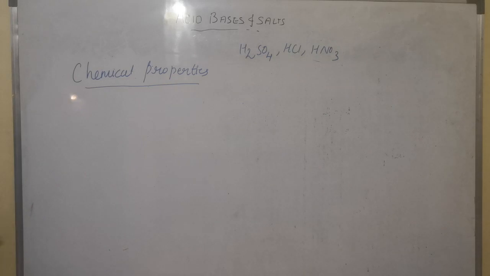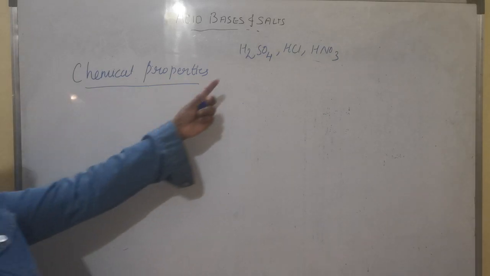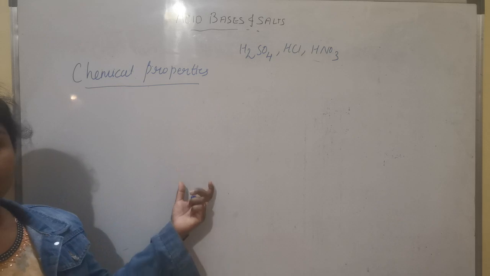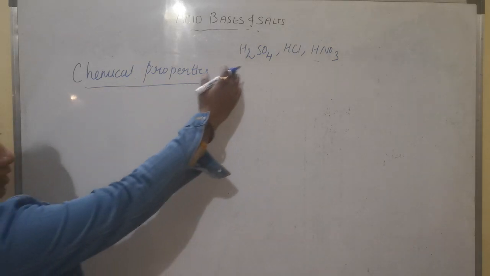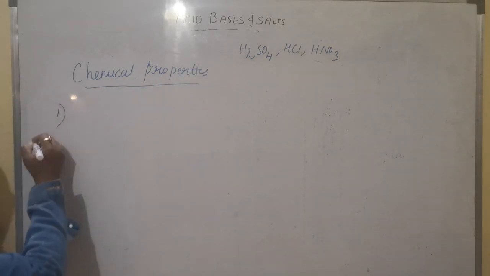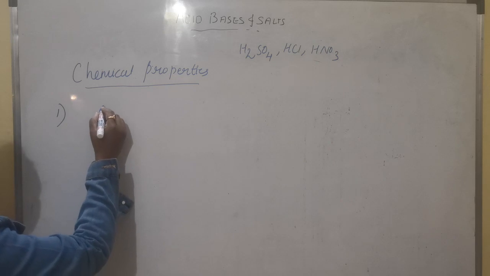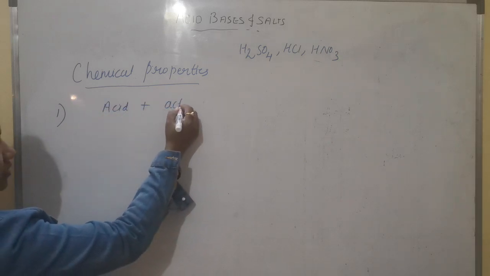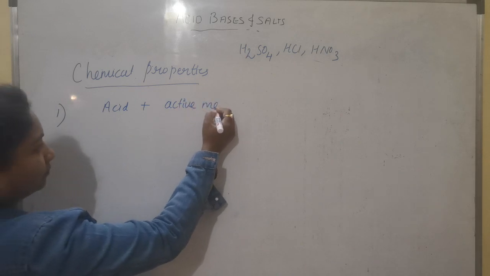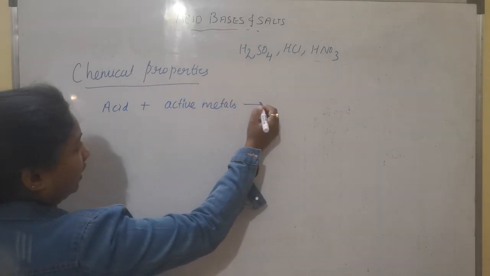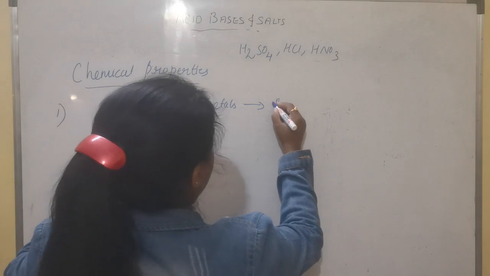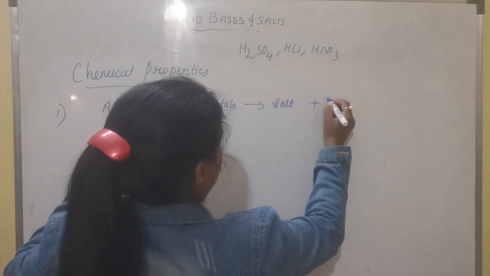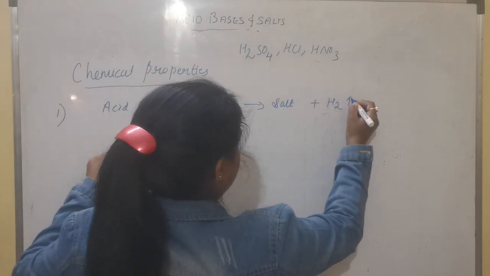So if I say chemical properties of acid, that means we'll be using these examples every time. The first chemical property is the reaction of acid with active metals. And it will give the respective salt and hydrogen gas released.